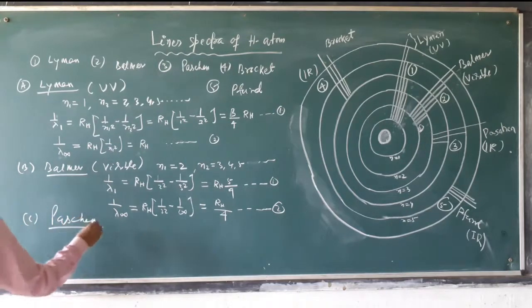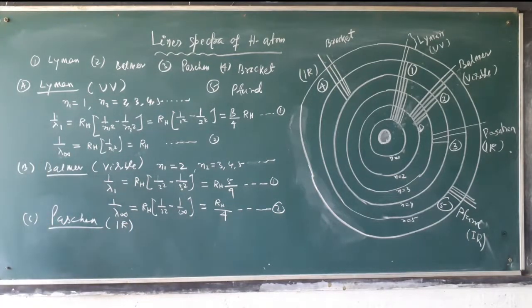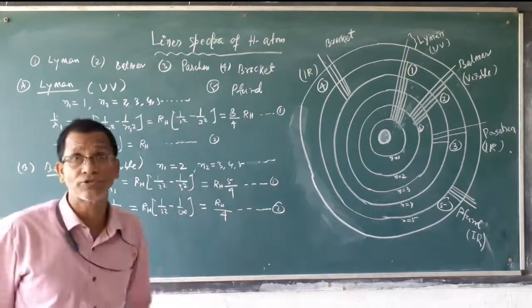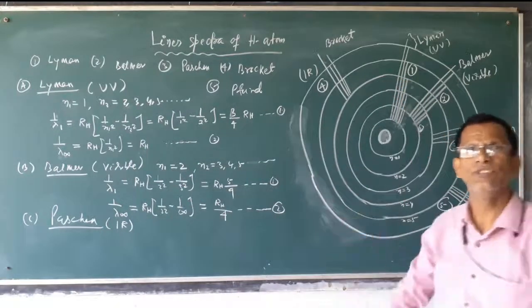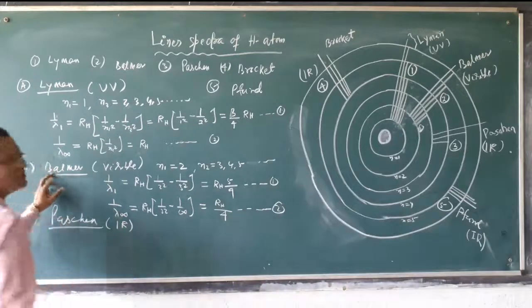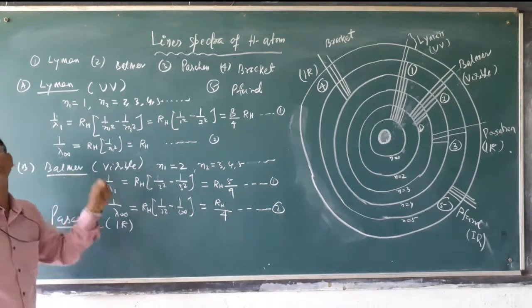Similarly, Paschen series, it is in which region? IR. You have to remember the region, in which region the radiation is emitted. Balmer series, all radiation is visible. The visible light of hydrogen gas is Balmer series, and some invisible light is also produced, in the UV and IR. These are not visible, but Balmer series is visible. When hydrogen is excited, the colored light produced from hydrogen gas will be Balmer series.